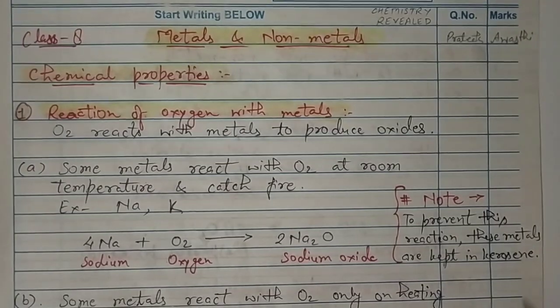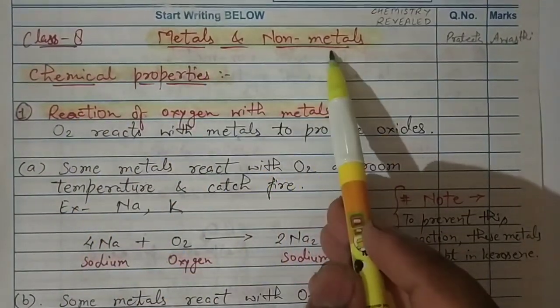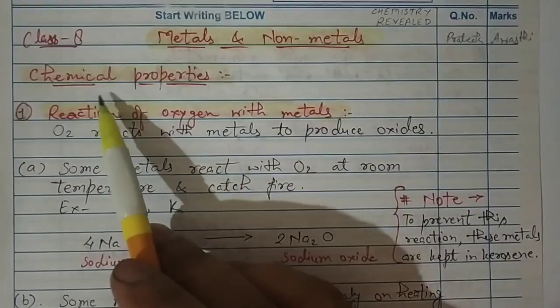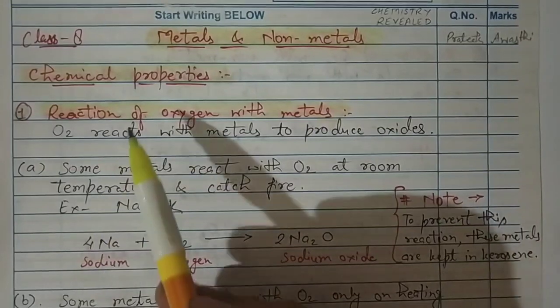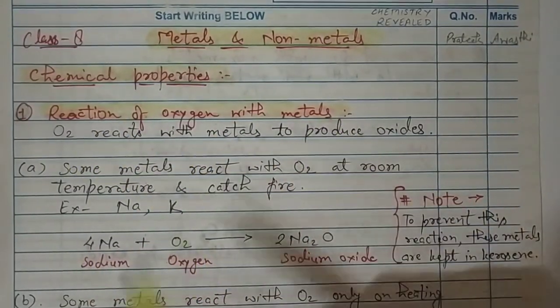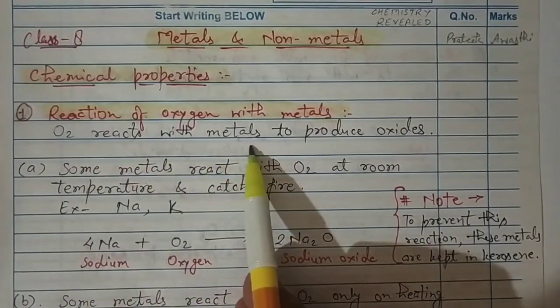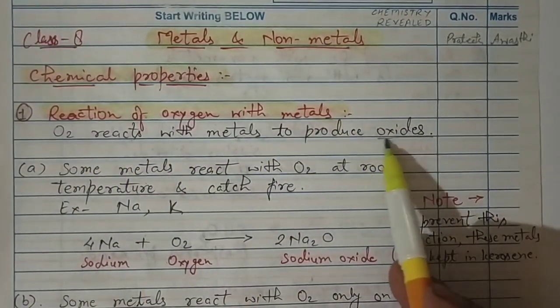Hello everyone. In this lecture of class 8, chapter metals and non-metals, we are going to study today about chemical properties of metals and non-metals. So the first property we are going to take is the reaction of oxygen with metals. When oxygen reacts with metals, it produces oxides, which you can say are metal oxides.